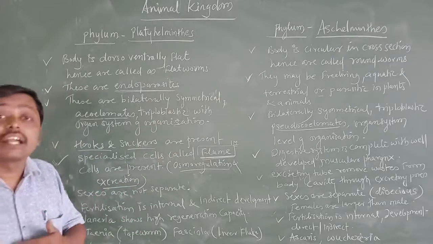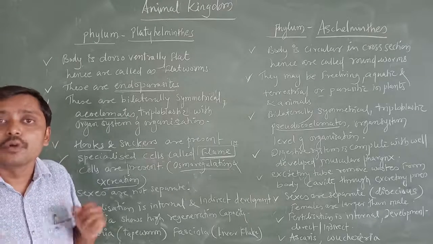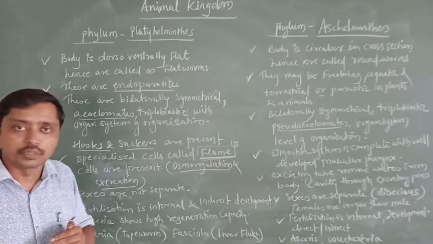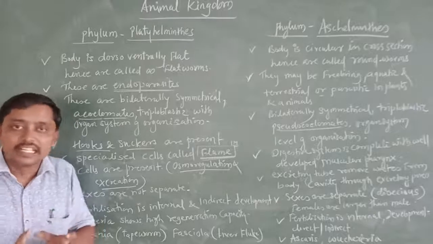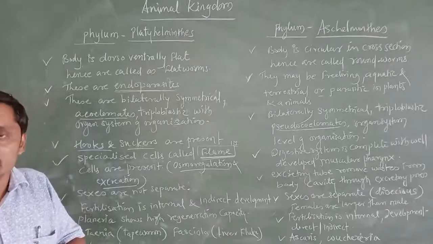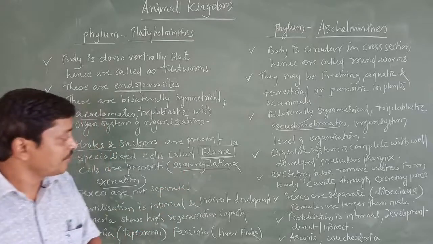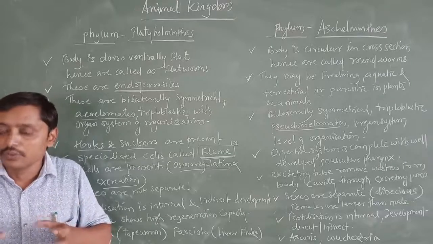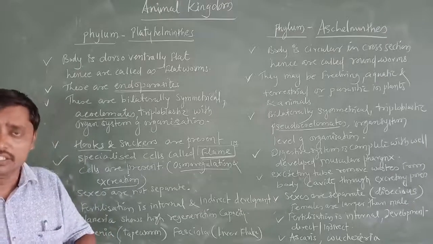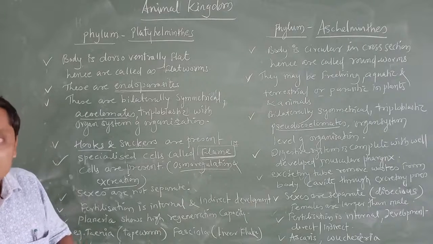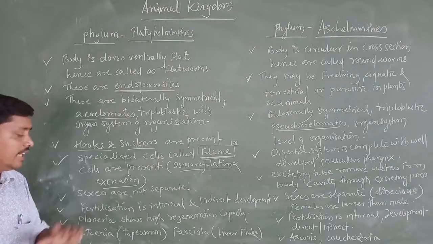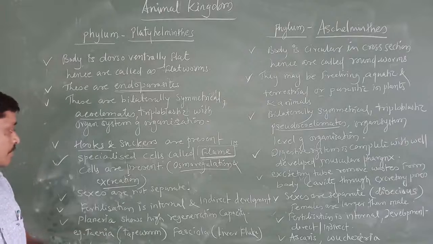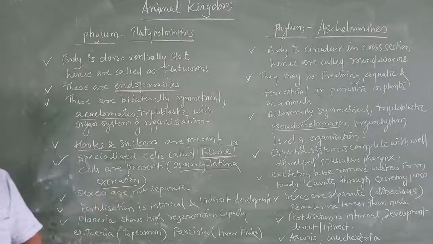For example, if the temperature outside increases, our body temperature does not increase; if it goes up to 37, it is maintained there. Even if it is 42 or 43 outside, ours does not become 42 or 43; it is maintained. So if the organisms are maintaining in such a way, osmoregulation means the organisms maintain their fluid concentration inside the body with the ever-changing external environmental conditions. And excretion means they remove their waste products. So flame cells are helpful for osmoregulation and excretion.